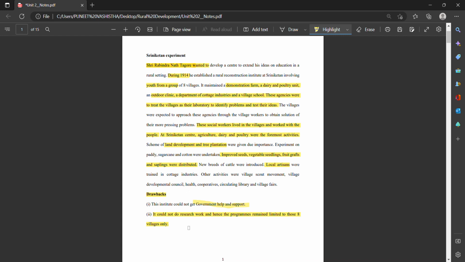So this is all about the Sriniketan experiment. I think you got something from this. This is a very important one that will definitely help you in your examination.